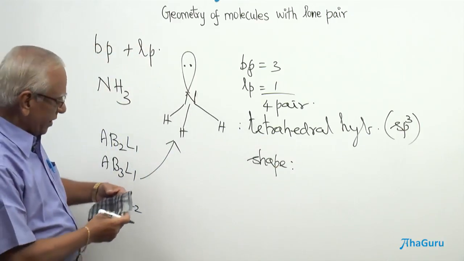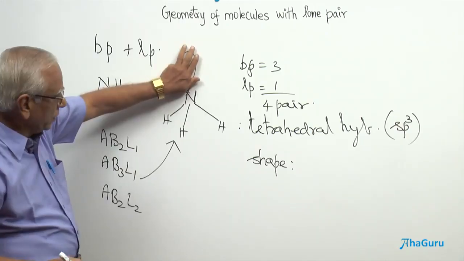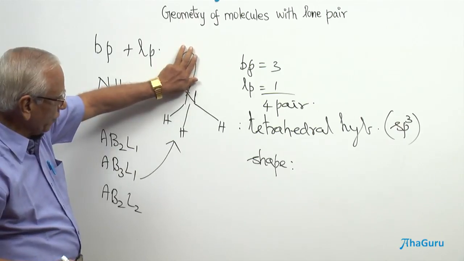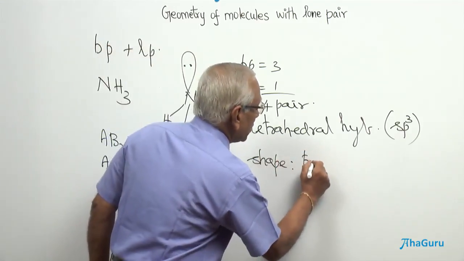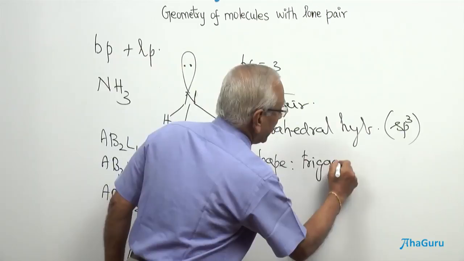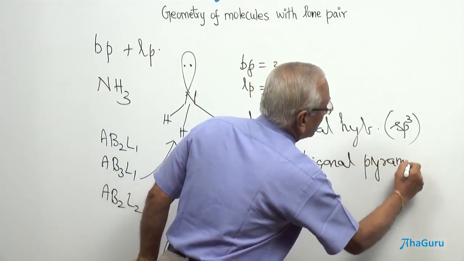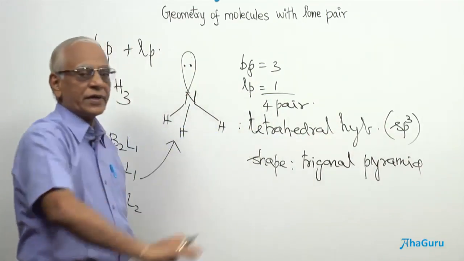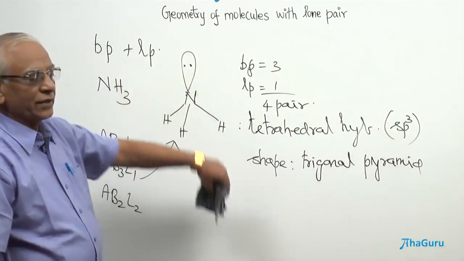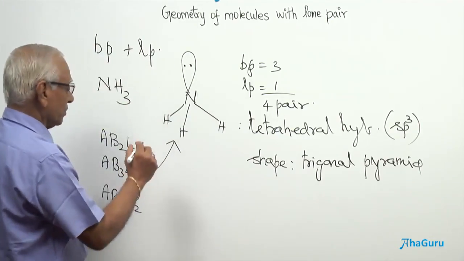Students, please understand, for the shape of the molecule we do not consider the lone pair. So, we give the shape for the molecule containing the bond pairs only. Therefore, the shape is going to be trigonal pyramid. Now, you see here hybridization and the shapes are different for molecules containing lone pair and bond pair.